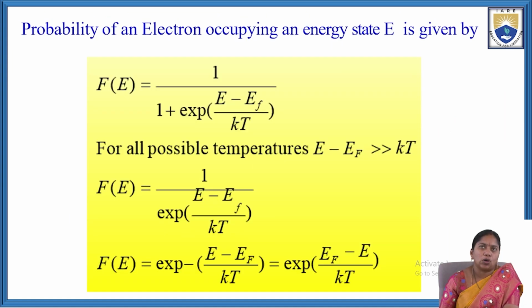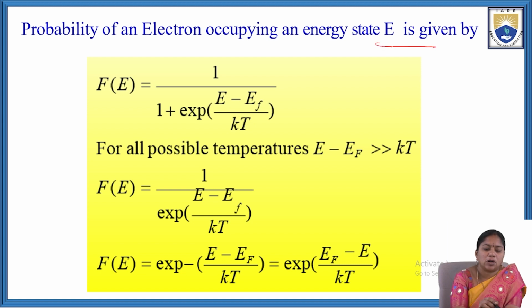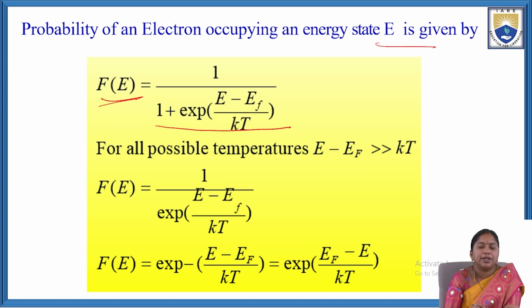The probability of an electron occupying the energy state E is denoted as f of E. F of E equal to 1 by 1 plus exponential of (E minus EF) by kT. For all possible temperatures, E minus EF is greater than kT.